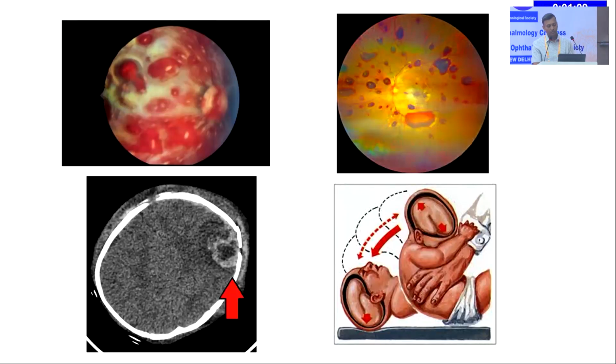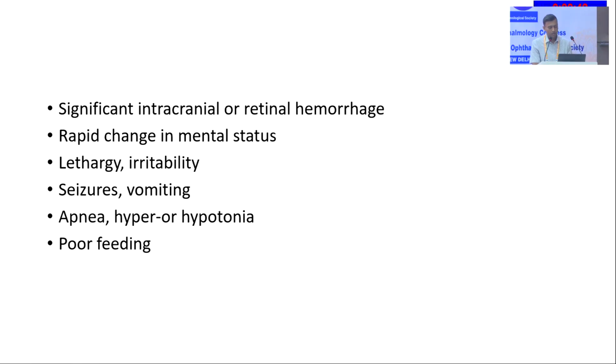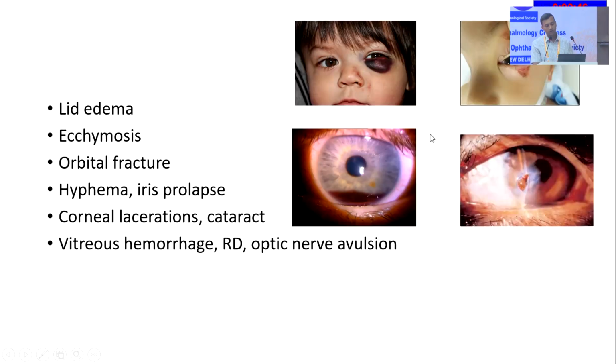So this can manifest in the form of hemorrhages in all the retinal layers, either preretinal hemorrhage or intraretinal or subretinal hemorrhage. Hemorrhages of varying ages, some fresh, some old, can accompany an intracerebral hemorrhage, and it is because of repeated abuse of the infants. This can also accompany other external signs, like lid ecchymosis, conjunctival tear, hyphema, or corneal laceration.